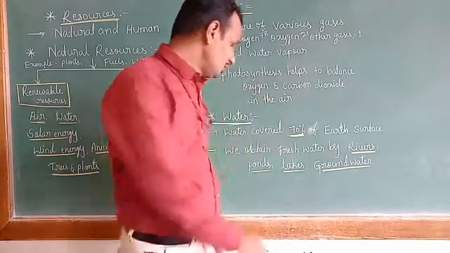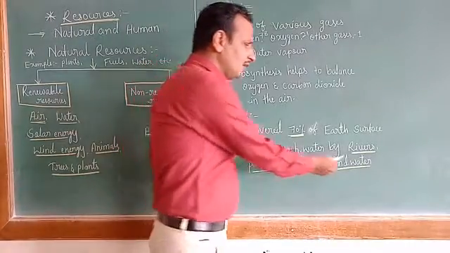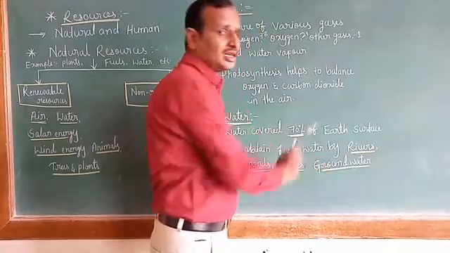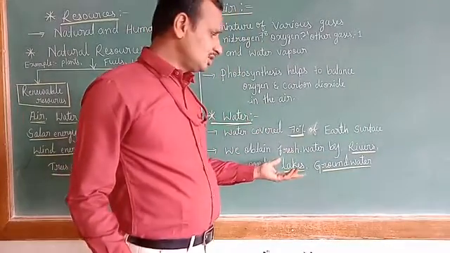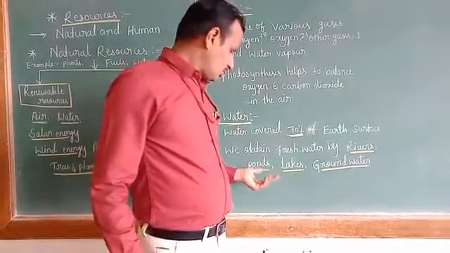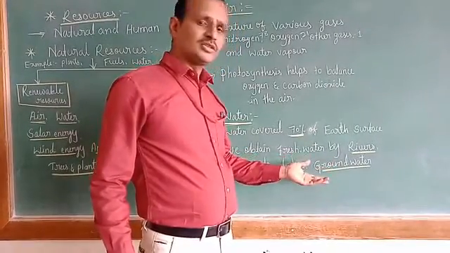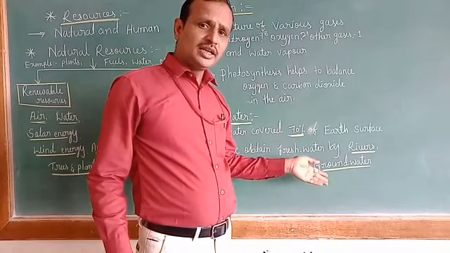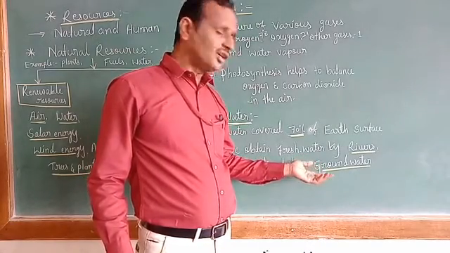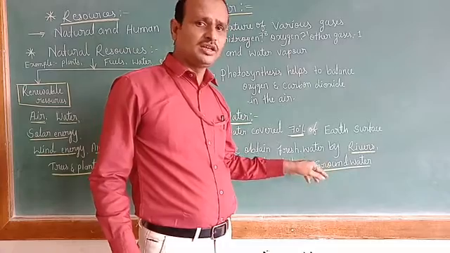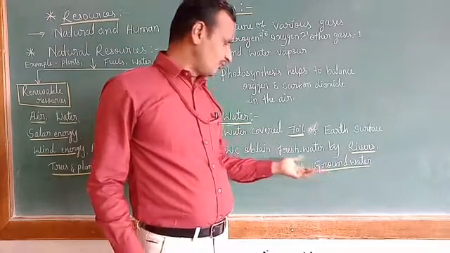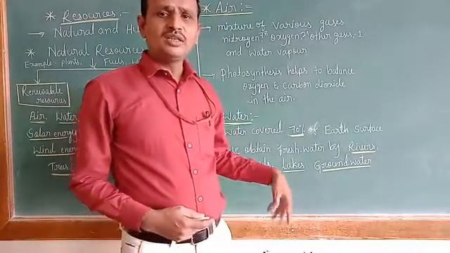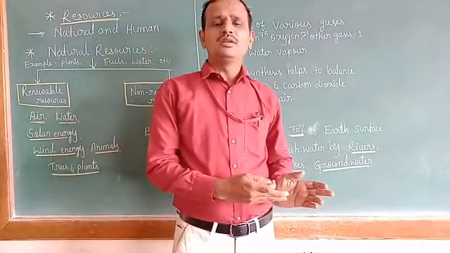And we obtain fresh water from rivers, ponds, lakes and groundwater, children. So what is groundwater, children? Water stored in the ground is called groundwater. In this way we obtain fresh water. And water is also one of the renewable natural resources.